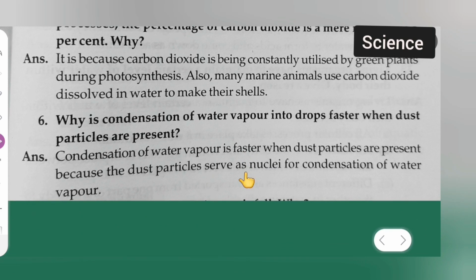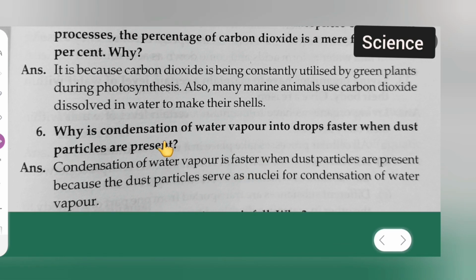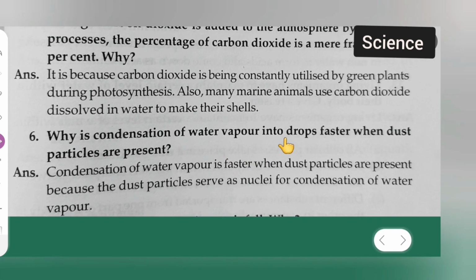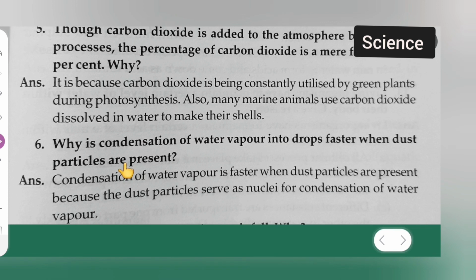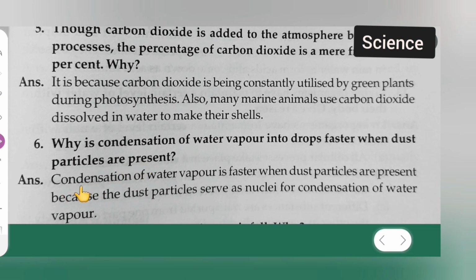Next, moving further, question number 6. Why is condensation of water vapor into drops faster when dust particles are present? Answer is condensation of water vapor is faster when dust particles are present because the dust particles serve as nuclei for condensation of water vapor.